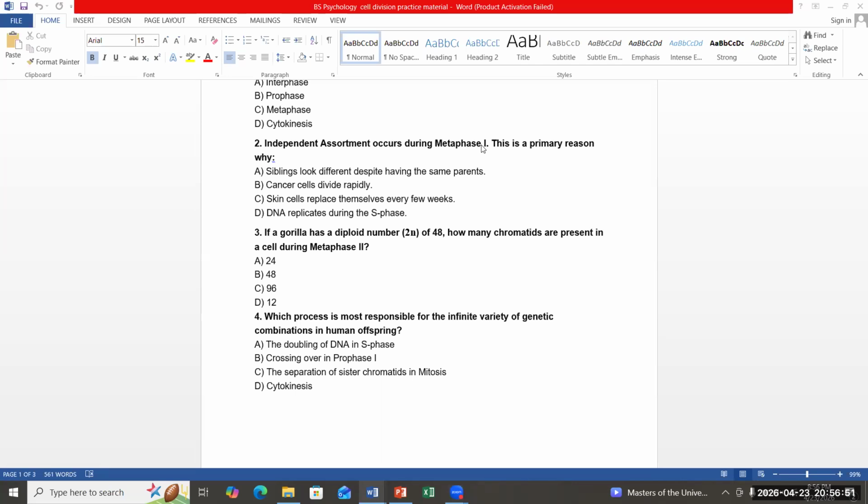Look at question number 3. A gorilla has 48 chromosomes. How many chromatids are present in each cell during metaphase 2? 24.